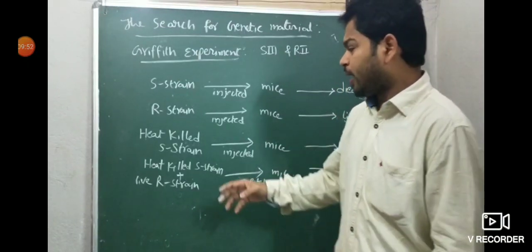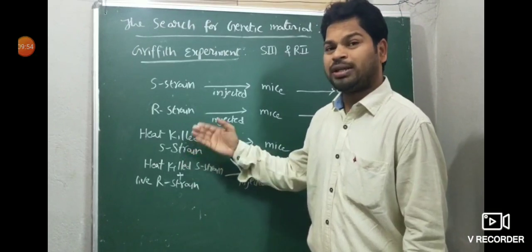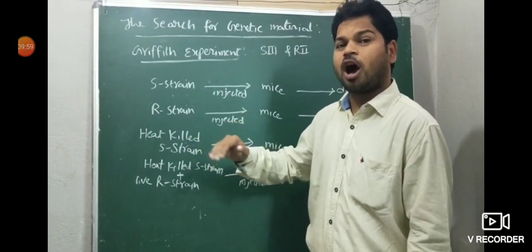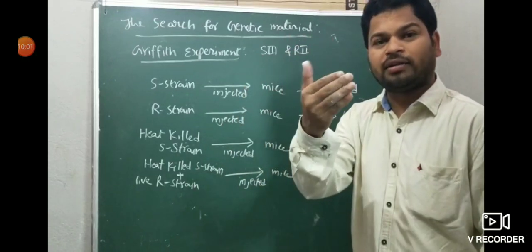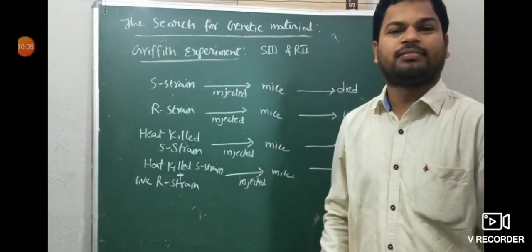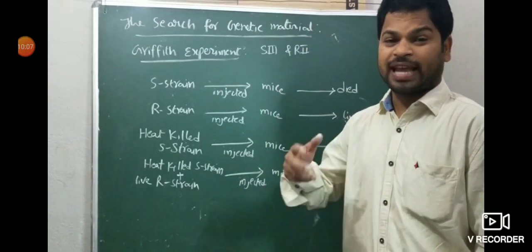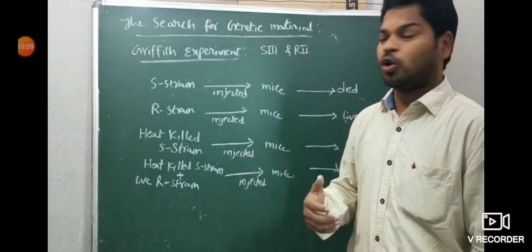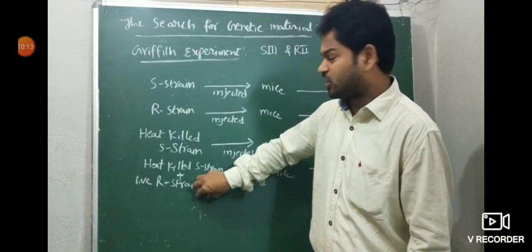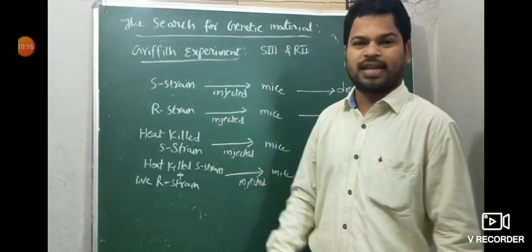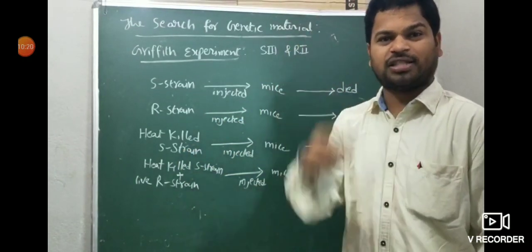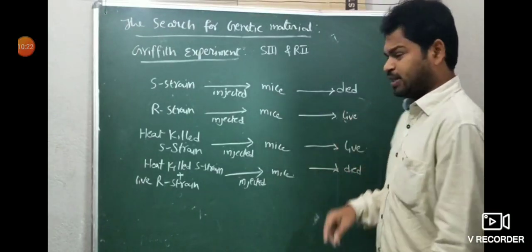At first, some information can transfer from S to R, then R becomes virulent, pathogenic, causing disease. That's why the mice die. That is the first postulate. Second, he thought that from live R some information transferred to heat killed S strain. Then S becomes active, so it causes disease. That's why the mice died.